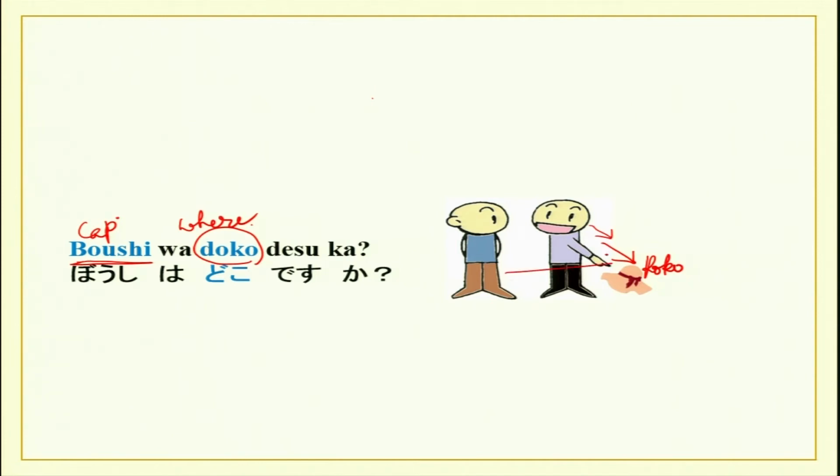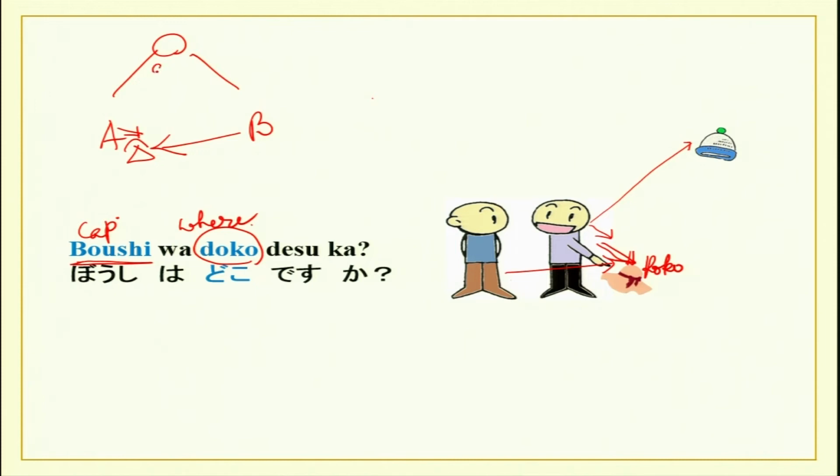Over here you can see. Now, you have boshi also over here. So, boshi wa doko desu ka? Boshi wa koko desu, 1. And 2, this person can also say boshi wa asoko desu, because it is far away from the speaker and the listener both. A and B, this is koko, this is soko for this person, and if something is over here, then it is asoko, as is the case over here, far away from both of them.